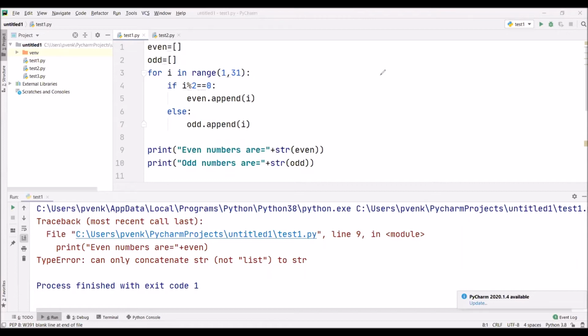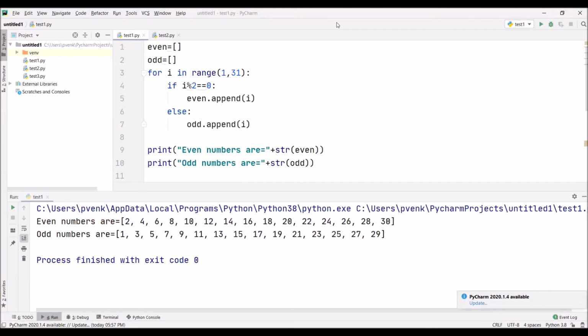Now we are executing this program, you observe. So we have executed this program. See, even numbers are 2, 4, 6 until 30 are printed, and the odd numbers 1 to 29 are printed.